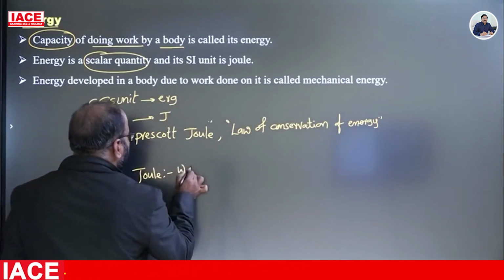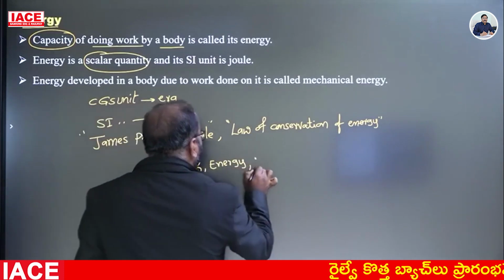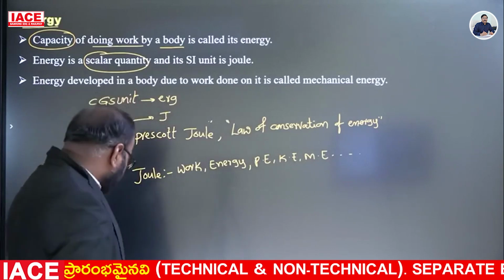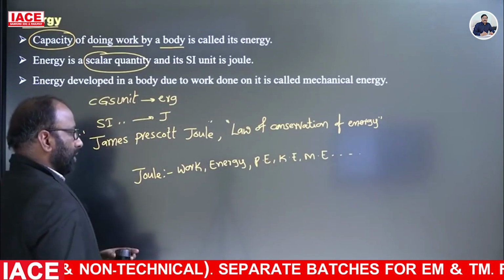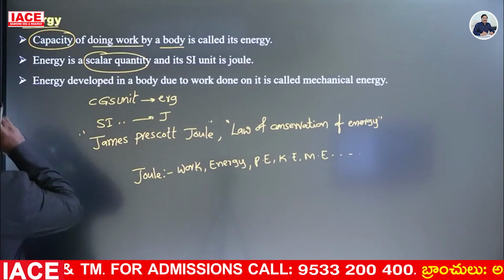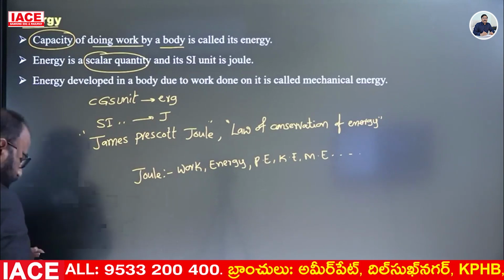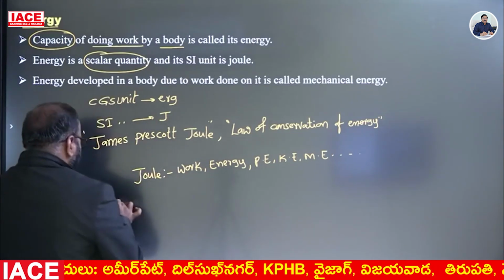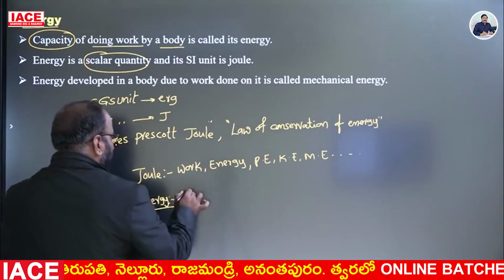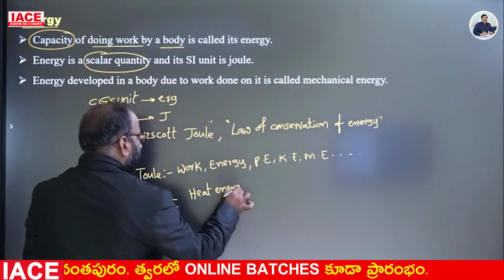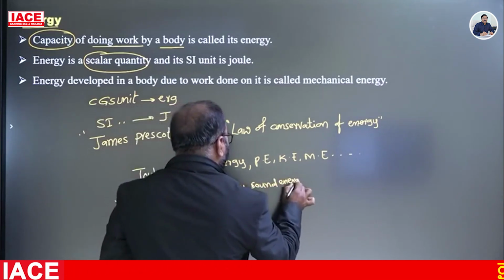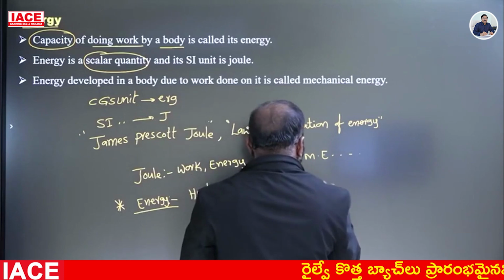It is the unit to express work, potential energy, kinetic energy, mechanical energy, etc. These are all expressed in joules. Work, potential energy, kinetic energy, and mechanical energy. Energy, it is our